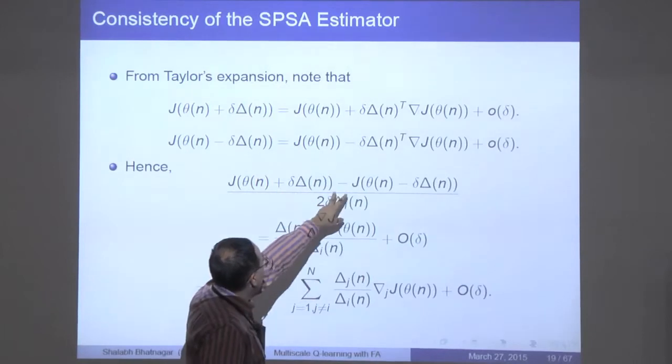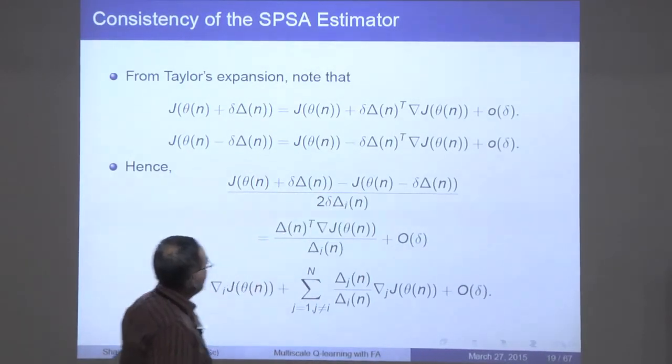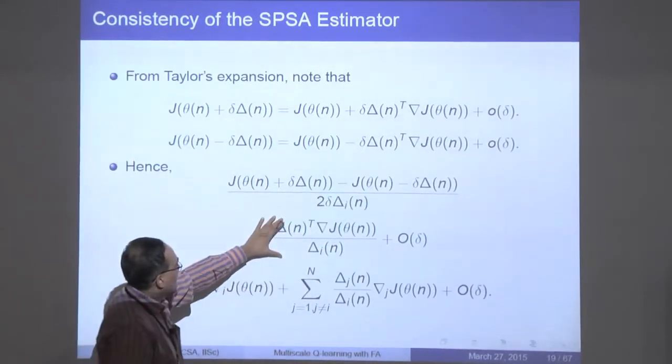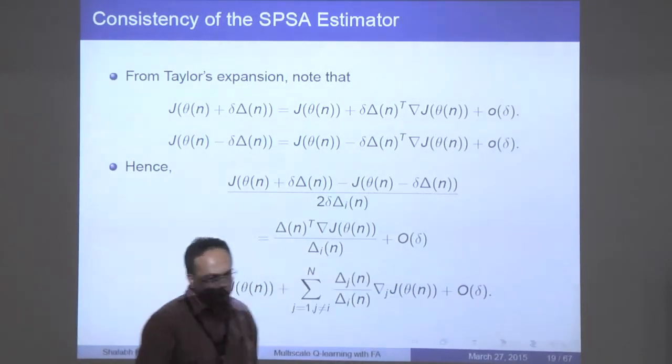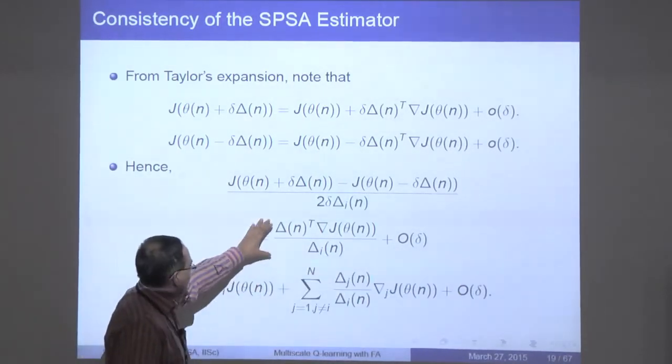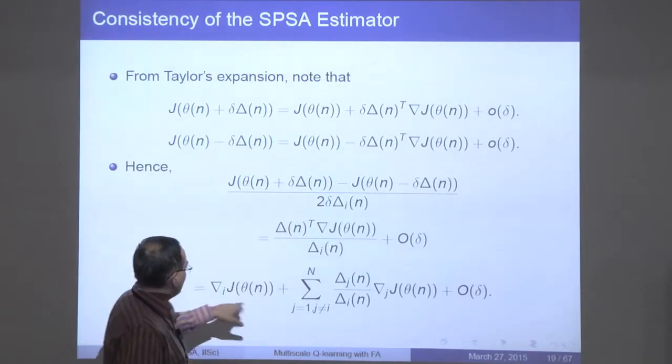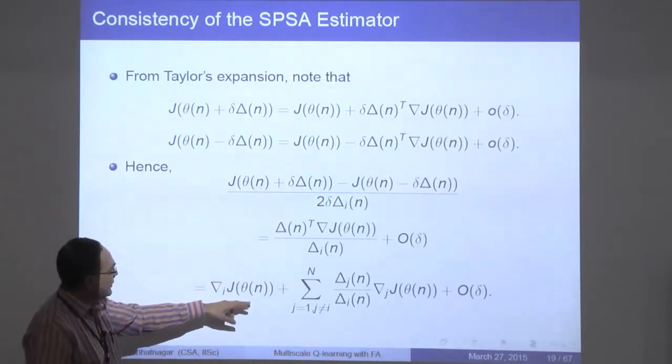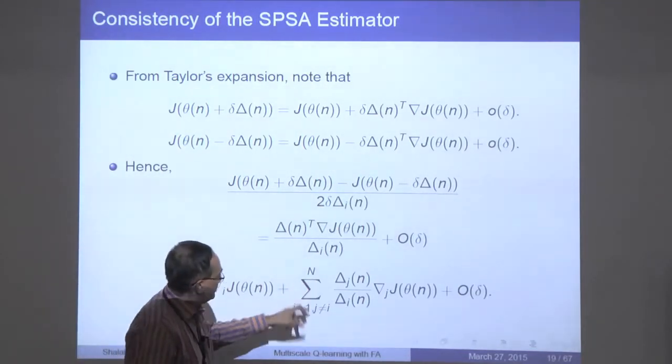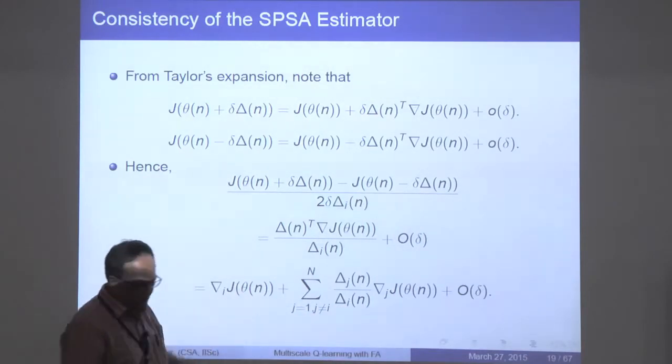Now if you take the difference of these two and divide by 2 delta delta n, what you get is this quantity and then O of delta. Now what is this quantity? If you expand, this is nothing but the ith component of the gradient of J at theta n, and in addition you get this term. So this is not really giving you the ith partial.